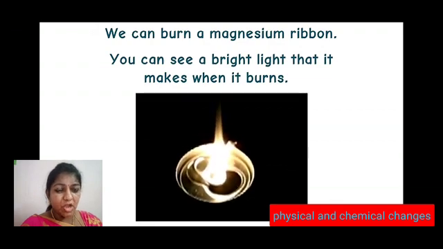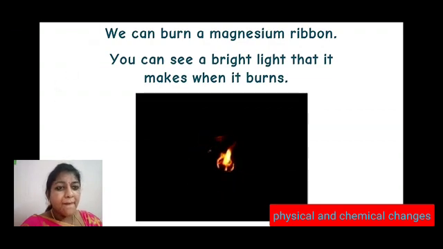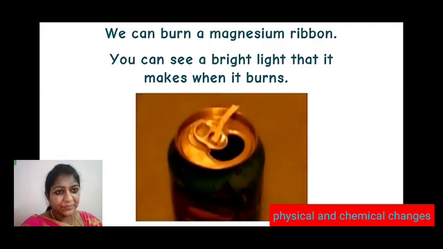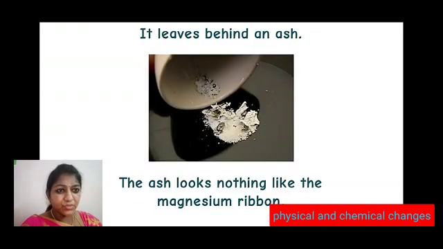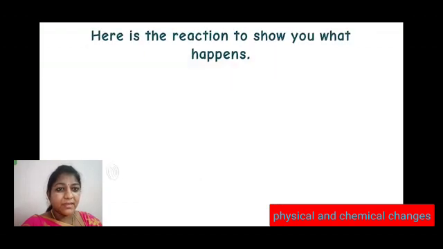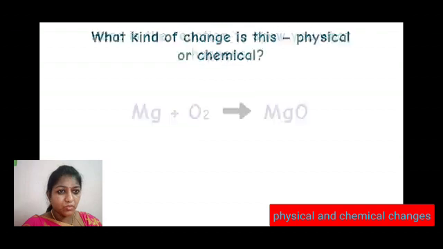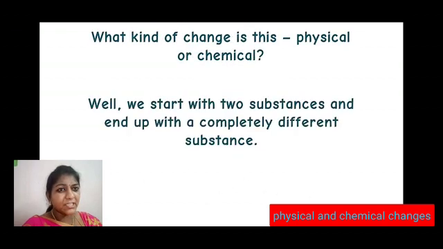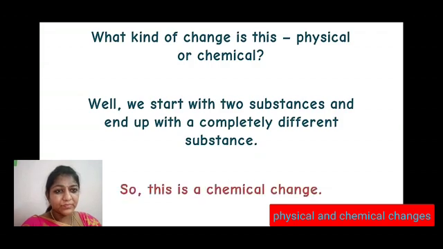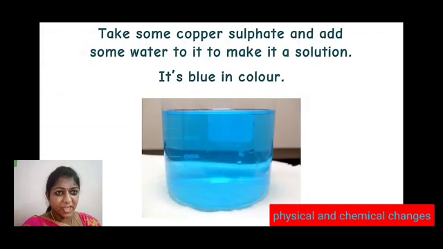What is that new material? Magnesium reacts with oxygen in the air to produce magnesium oxide. Now look at the ash which is produced in this reaction. This reaction can be written in the chemical form as Mg plus O2 forms MgO. What kind of chemical change is this? Is this a physical or chemical change? Well, we start with two substances and end up with a completely different substance, and so this is a chemical change.